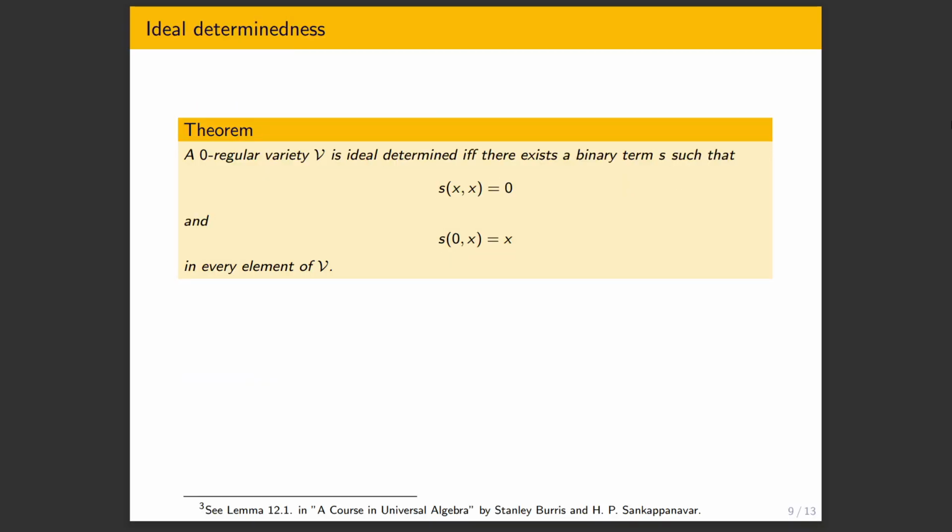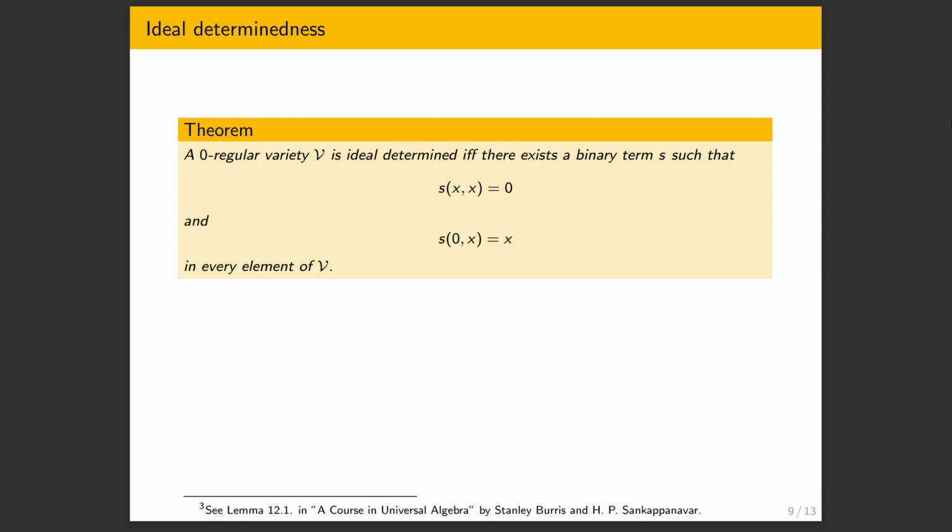So here's the key theorem of this paper, which characterizes ideal determinedness. So you can see it's very simple. We just have a binary term, but that's because we've already assumed zero regularity. So this is what we need to add to have surjectivity of f. So suppose we have a zero regular variety. We can also describe this by a Malcev condition, by having these d_i's. Now, it is ideal determined precisely when there exists a binary term s with these two properties. Very simple. We have that it's kind of nilpotent in the sense that if we plug in the same element twice, we get 0.